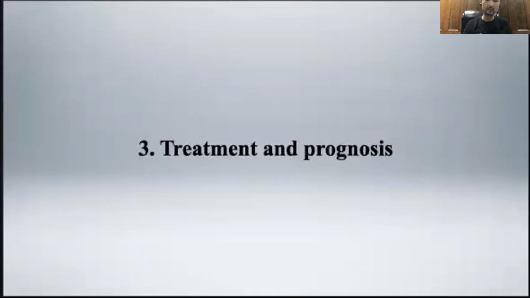The treatment of endodontic, periodontic, or combined lesions may require both endodontic therapy and the periodontal regenerative procedure. But if it is primary endo, most of the cases will be healed without any periodontal treatment, like I just showed you, because they are just endodontic disease. That being said, the treatment and prognosis all depend on the etiology of the lesion.